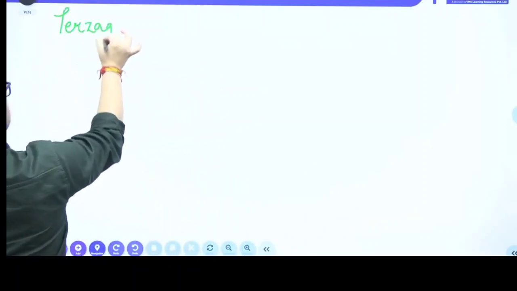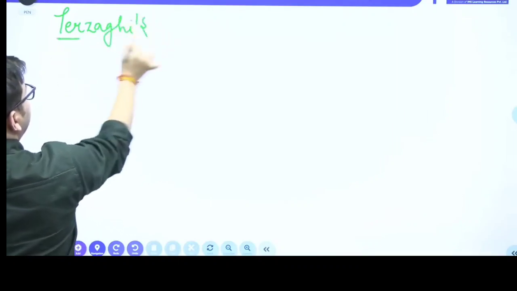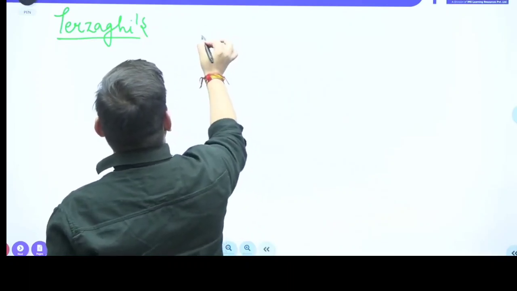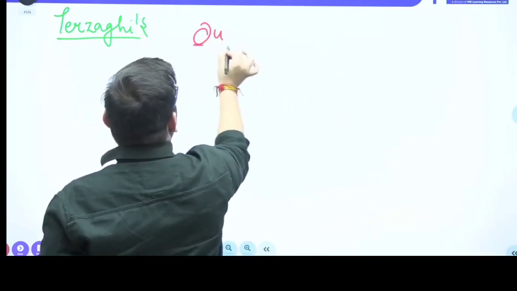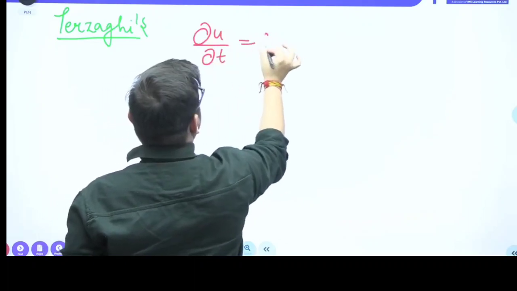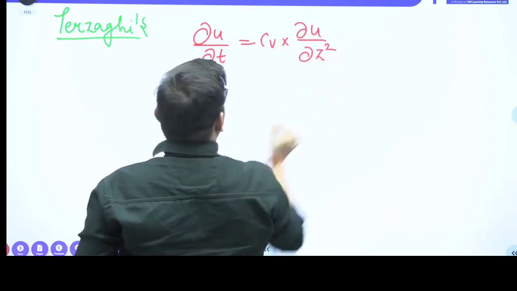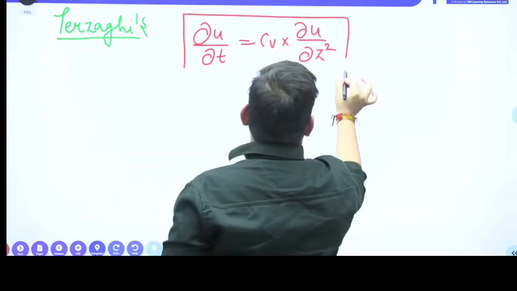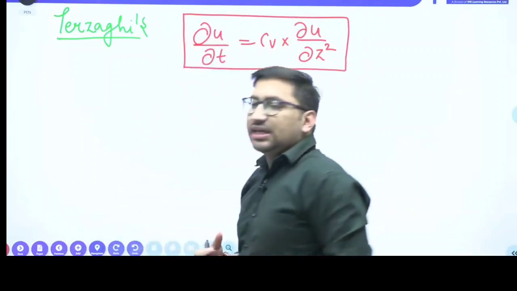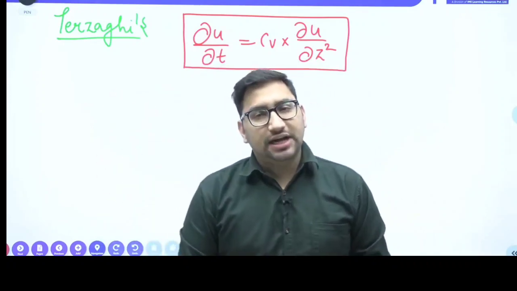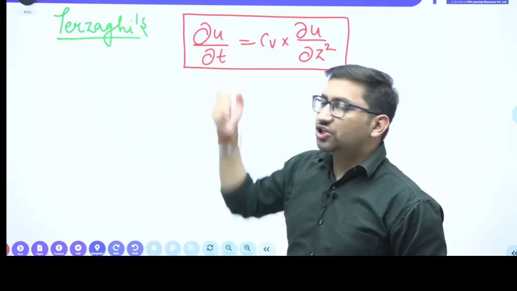So if we talk about Terzaghi's theory, Terzaghi has given one spring analogy method just to understand this particular process, and according to him, this consolidation process you can represent with a differential equation, that is del u by del t equal to Cv into del square u by del z square, right? So the change in the pore water pressure with time can be understood with the help of this consolidation process. You can understand how your pore water pressure is changing with time.